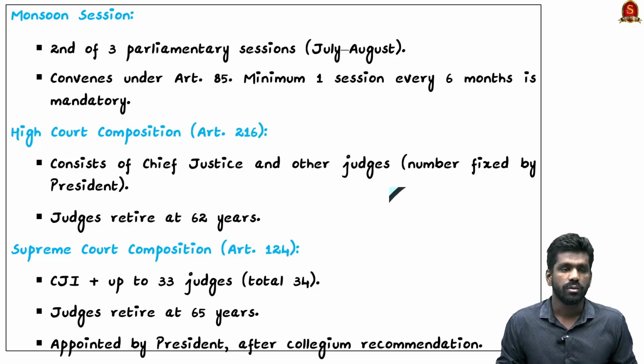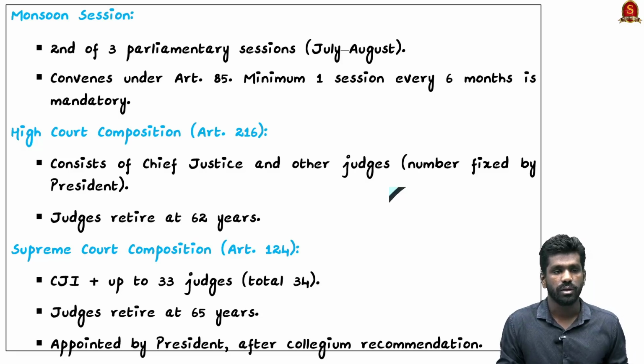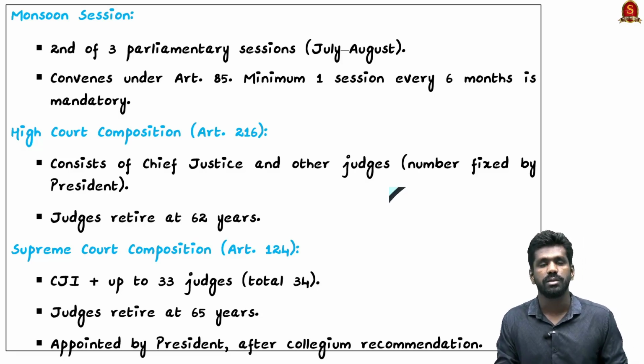So this is the basic information about the composition of the High Court and Supreme Court, and we have also seen the monsoon session. Overall there will be three parliamentary sessions, and the second session, which is from July to August, is the monsoon session. And in this session they are going to move the impeachment process of Allahabad High Court Judge Justice Verma. So this is all about this news.